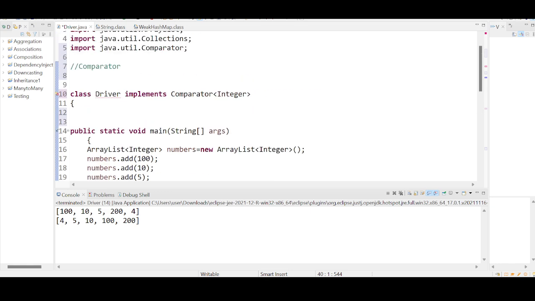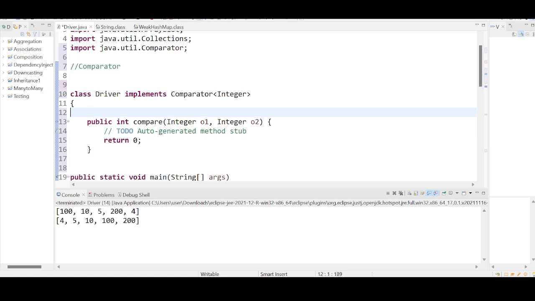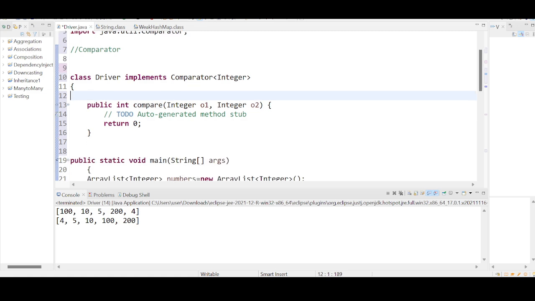This is a rule, this is the interface concept. Whenever a class is implementing an interface, the first contract that you need to follow is you need to override, you need to give implementation for the abstract methods. Behind the scenes, internally, the Comparator interface has an abstract method called the compare method. You are overriding it. If you are not understanding this, repeat my first two videos, you will understand this.